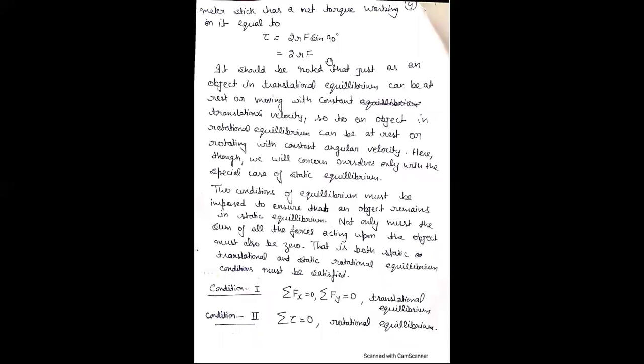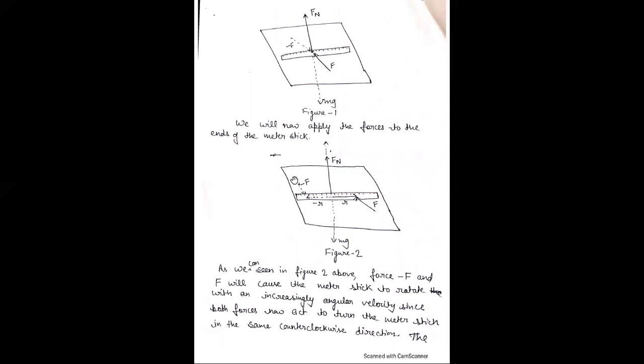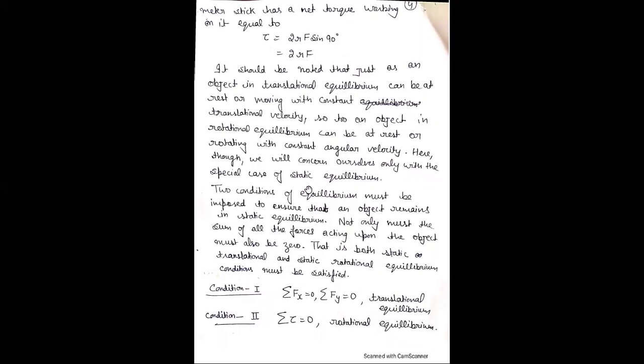It is clear from this equation that the torque is 0 if the forces minus F and F are equal and opposite, and if the body is moving with constant angular velocity, then the body is also said to be in rotational equilibrium.